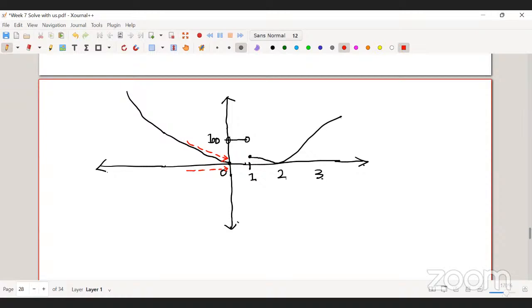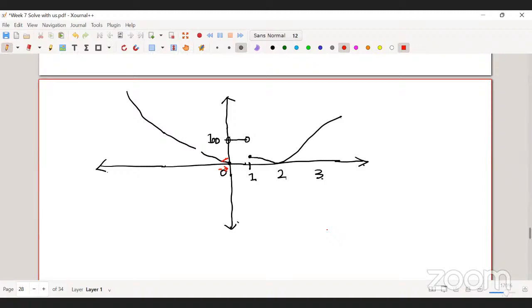The limit exists at x equal to 1. To say whether the limit exists or not, you need to find the left hand limit and right hand limit, right? Just a minute, we'll compute. Let's try to compute the left hand limit at 1.